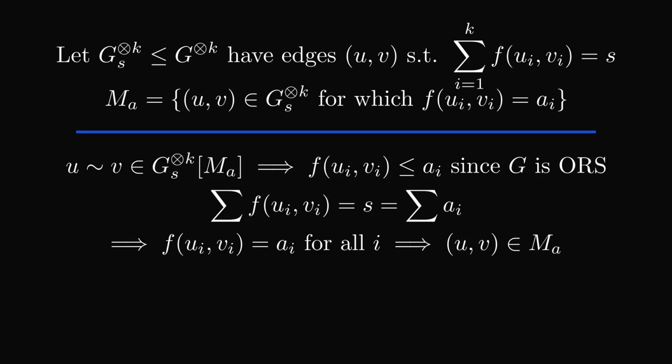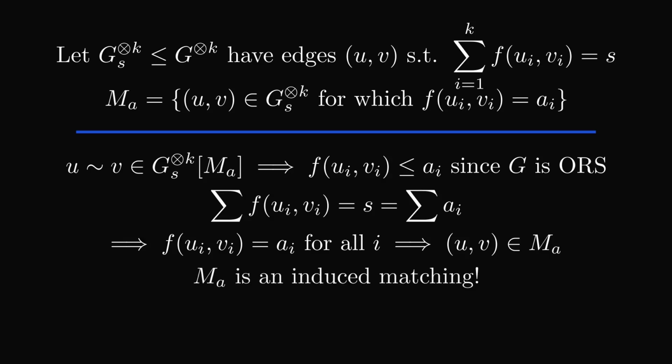So we have a bunch of non-negative numbers that are all at most ai, and whose sum is equal to the sum of the ai's. And so we conclude that f of (ui, vi) is actually equal to ai for all i. But this implies the edge (u, v) belongs to M sub a by definition. Since we previously showed that M sub a is a matching, we conclude that M sub a is in fact an induced matching in the big graph.